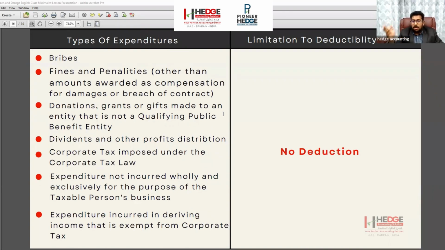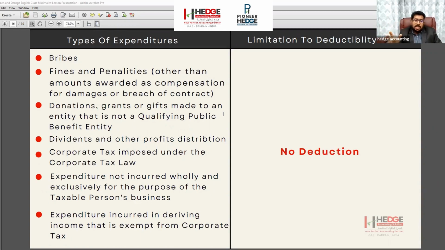The fourth thing is, we already discussed, the profit distribution and dividends. There is no tax on the profit and dividends, so that is also not deductible. If you are not paying the tax, at the same time you cannot deduct that from our sales also. So dividends and profit share are also not allowed. Corporate tax you are paying to the government is also a not deductible expense.